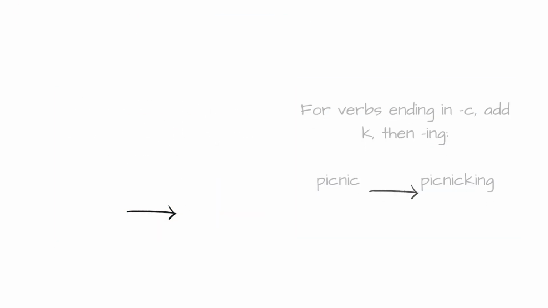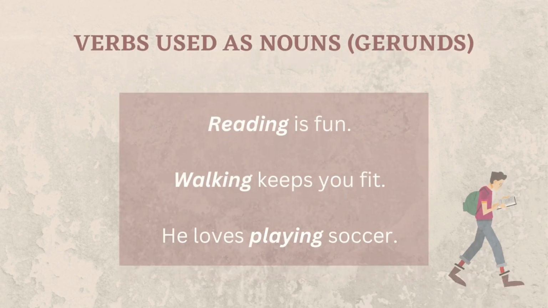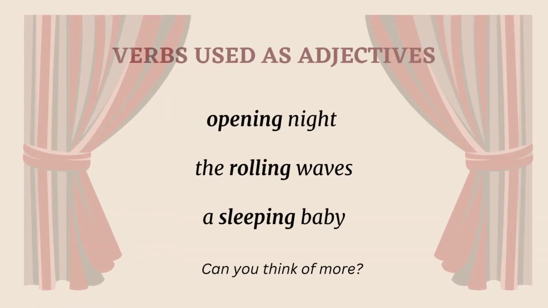The -ing form of the verb is often used as a noun, and in this case, it's called a gerund. Like reading is fun, walking keeps you fit, he loves playing soccer. The -ing form of the verb is often used as an adjective. For example, opening night, the rolling waves, a sleeping baby. Can you think of more?